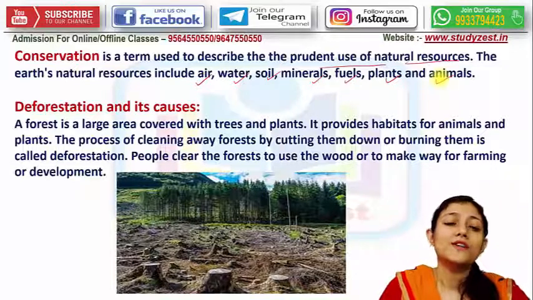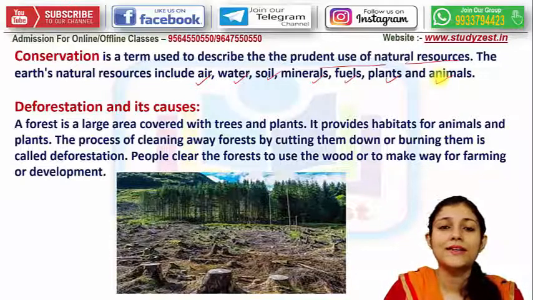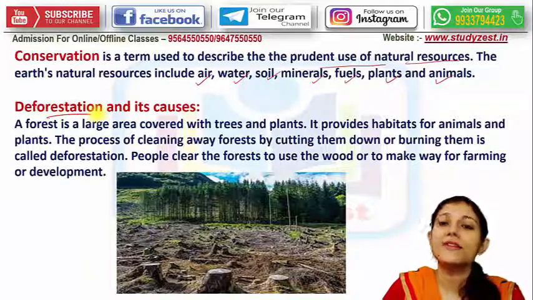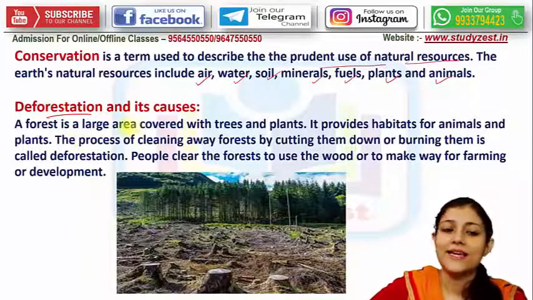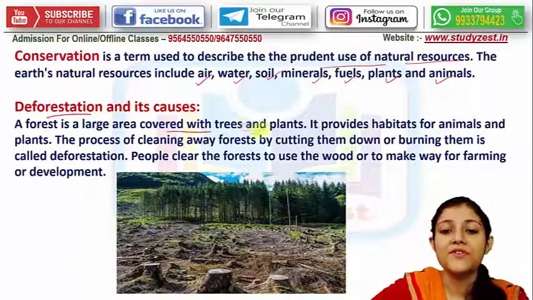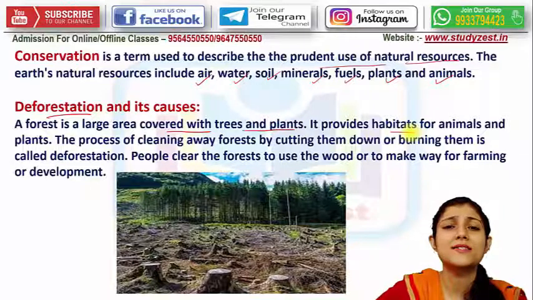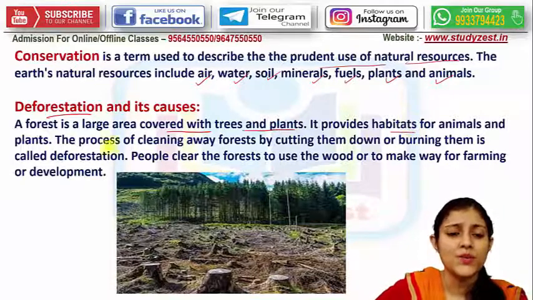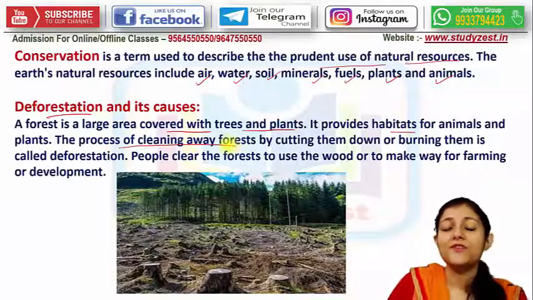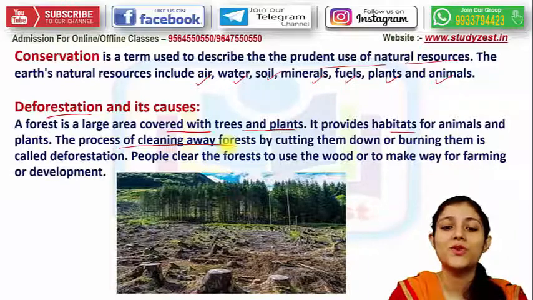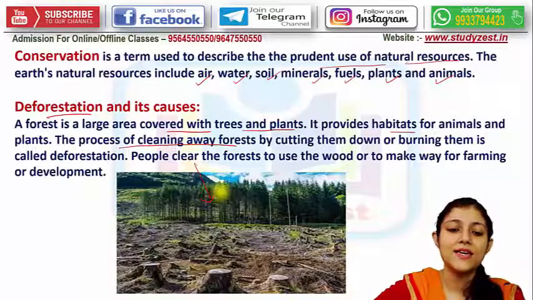Now, on the verge of conservation there is an event which can result in destruction, and that is deforestation. So what is it? A forest is a large area covered with lots of plants and trees, and it provides the habitat, which is the home for many animals, many birds and many plants too. If in the forest trees and plants are recklessly cut down, that event is known as deforestation, as you can see in this picture.